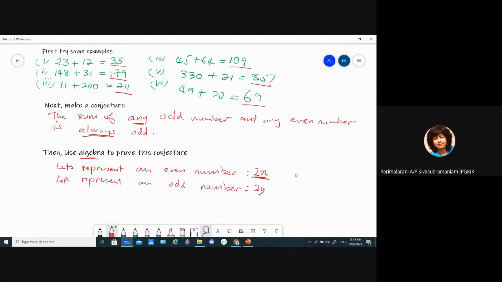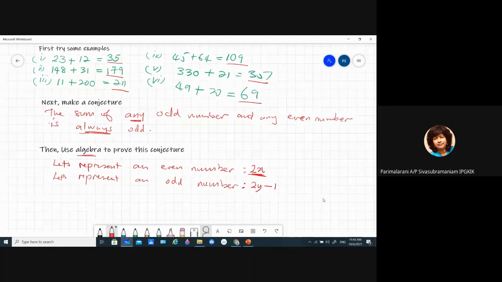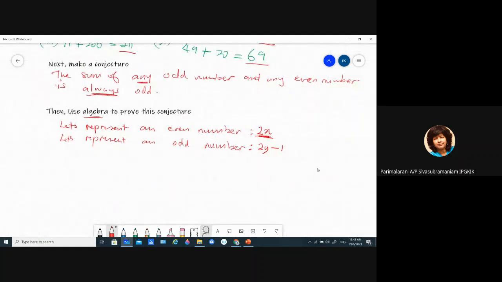2Y plus 1. Okay, it's 2Y minus 1. We use 2Y minus 1. I suppose you can use plus 1 also; you can try that later. 2Y minus 1, because we know that 2Y is an even number. So when you minus 1, it is an odd number already.